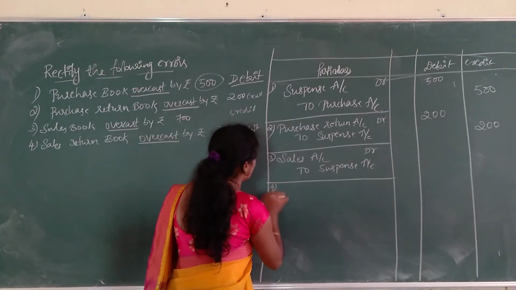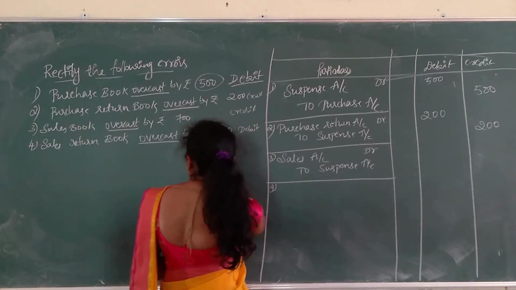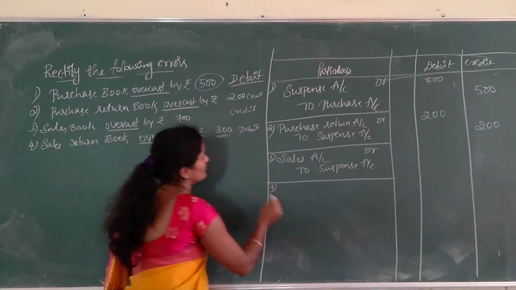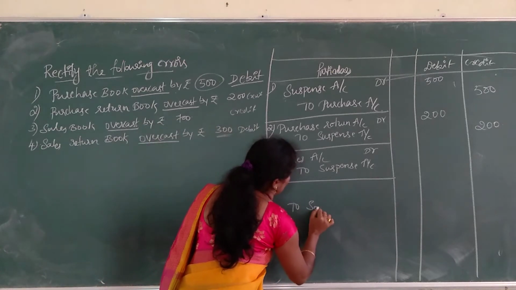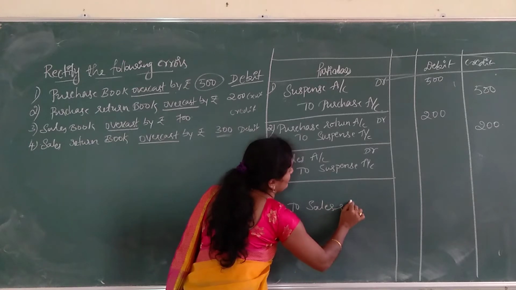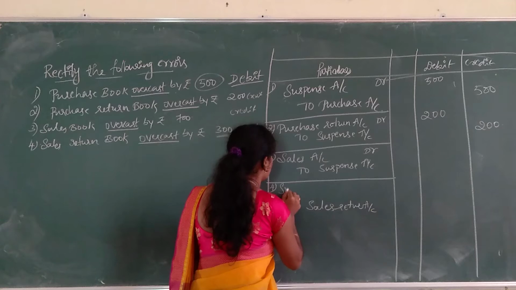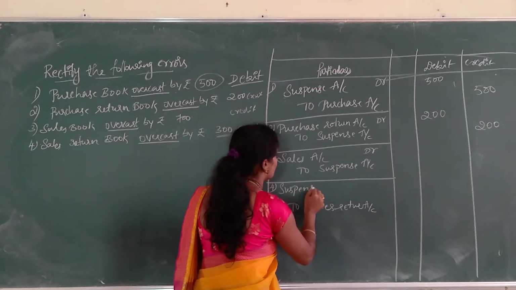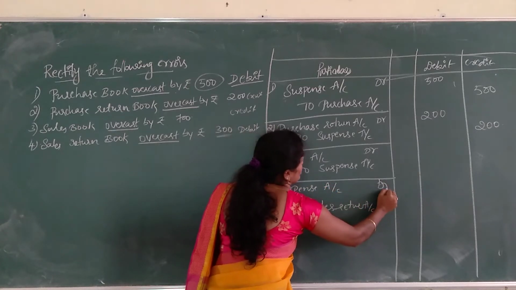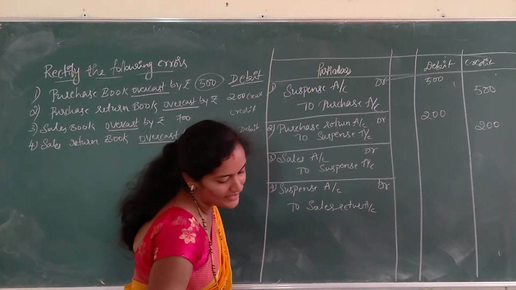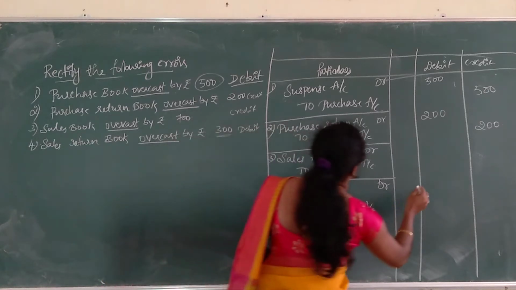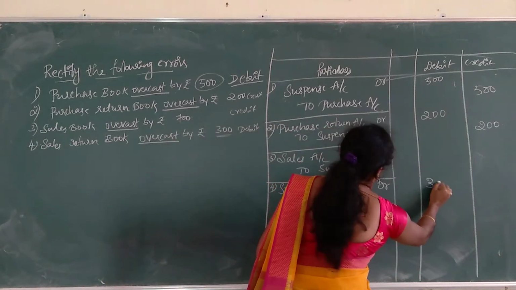So the fourth entry is sales return book, here suspense account debtor to sales return account, amount is 300.